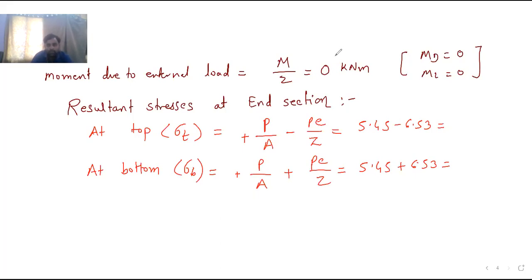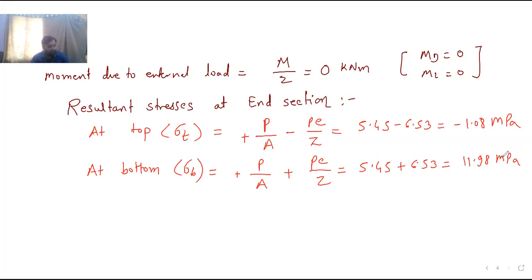Minus 1.08, so this is minus 1.08 Newton per mm square. Minus means it is tensile. And the next one is 11.98 MPa.